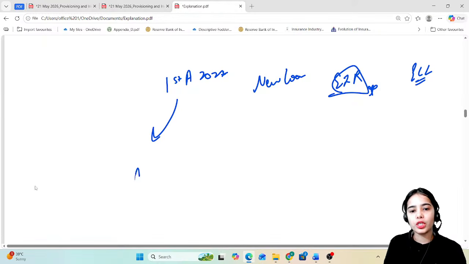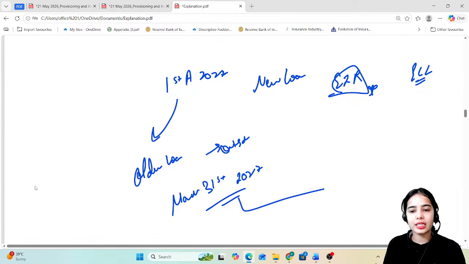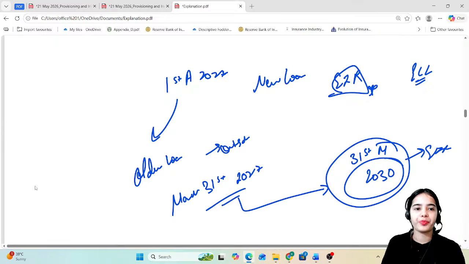But for the older loans that are outstanding till March 31st, 2027, and are still present till 2030, from 31st March 2030 they need to follow the EIR. So that is the idea.